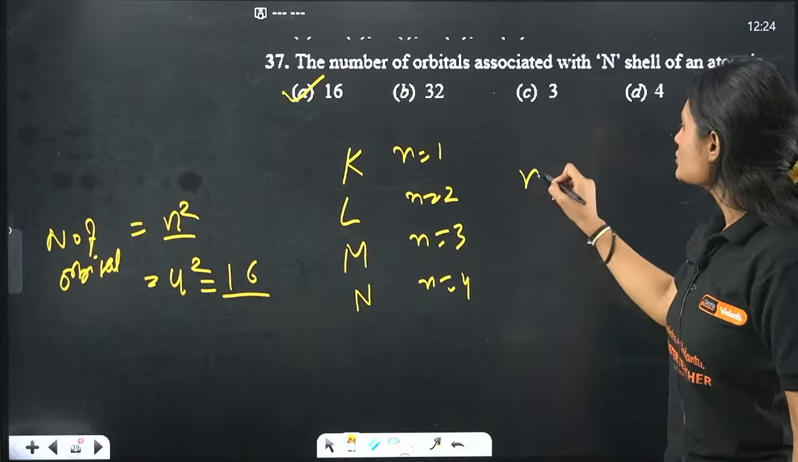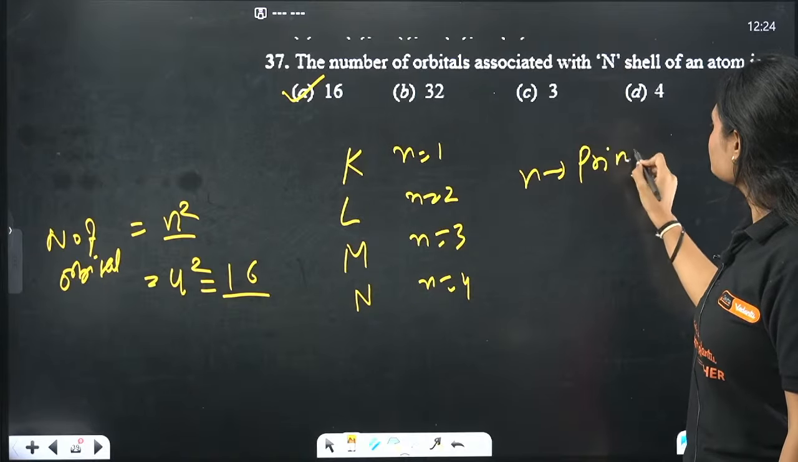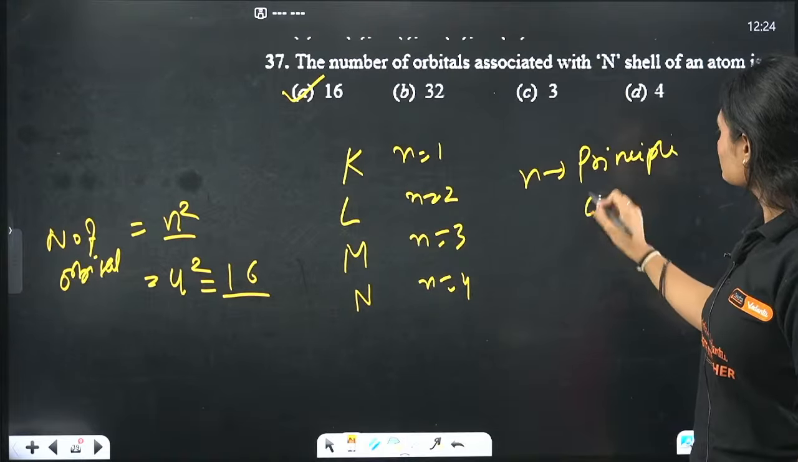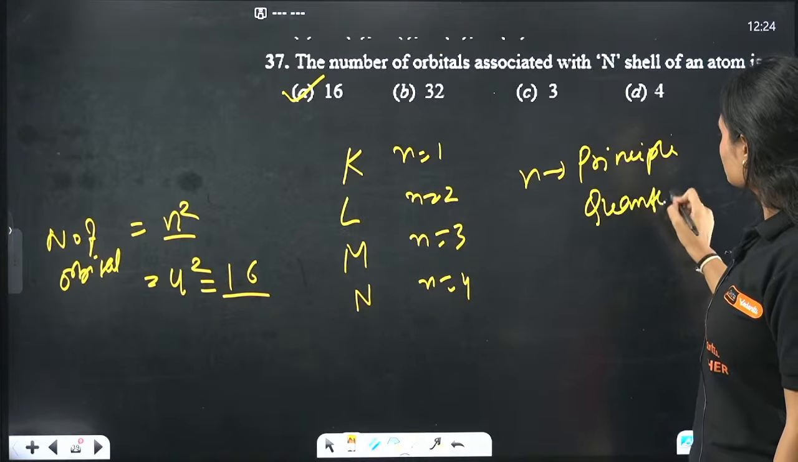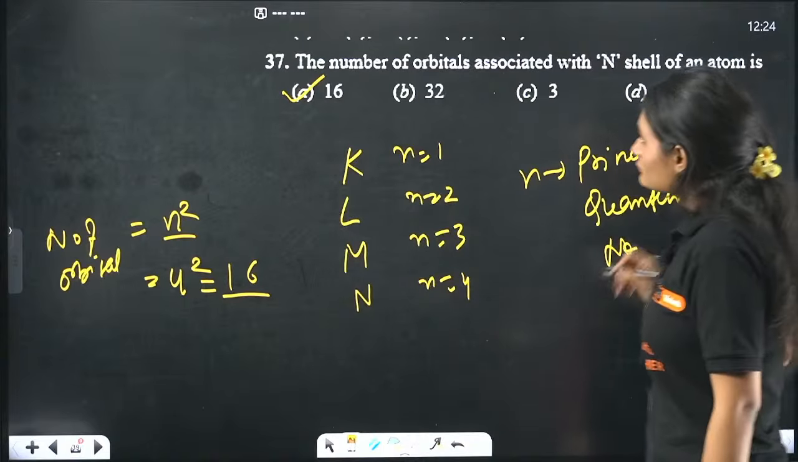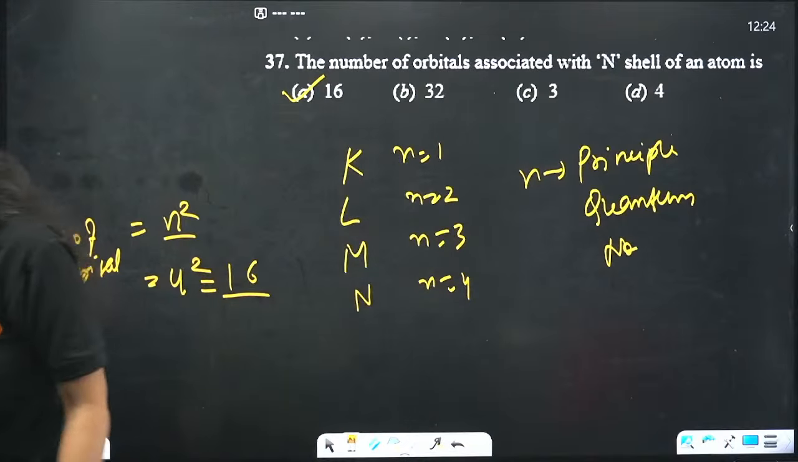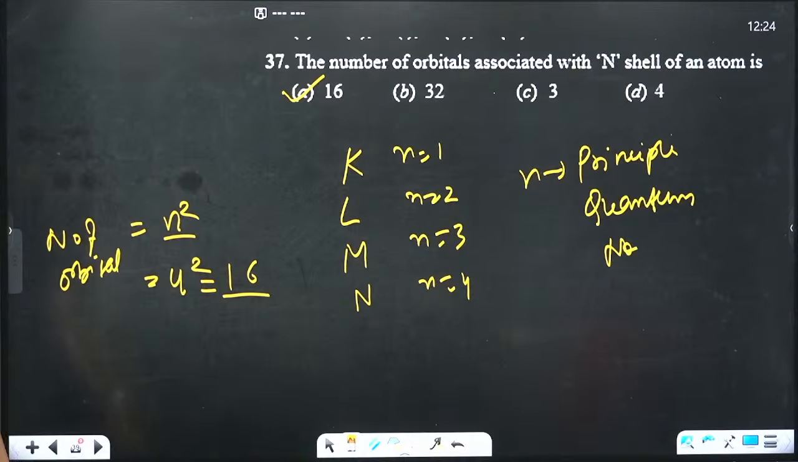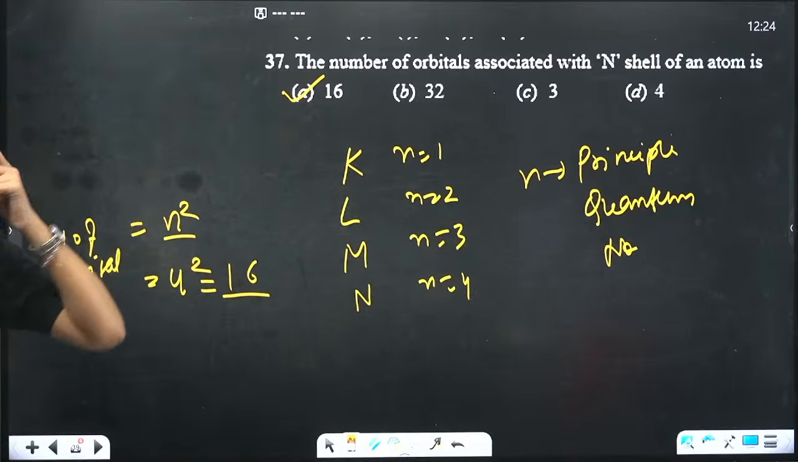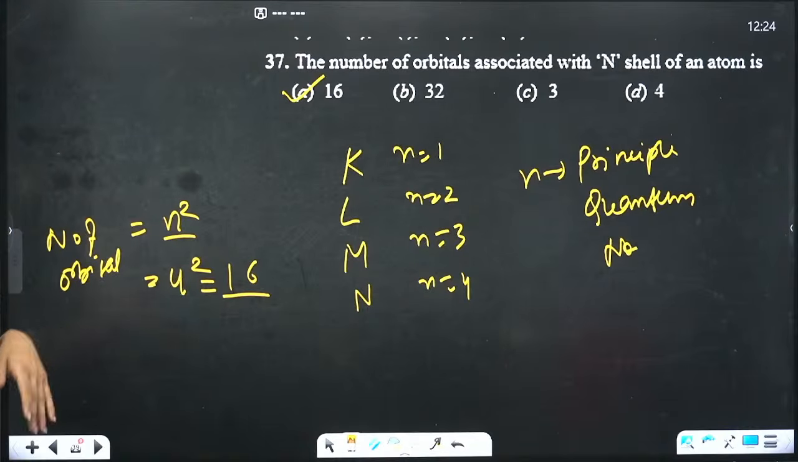Okay? N is your principal quantum number. Done? 4 square. Yes, we misread the question. That n was this KLMN shell. Okay? Yes, 16. Absolutely. Good. Everyone is on the same page. They already answered 16, but they didn't know how.